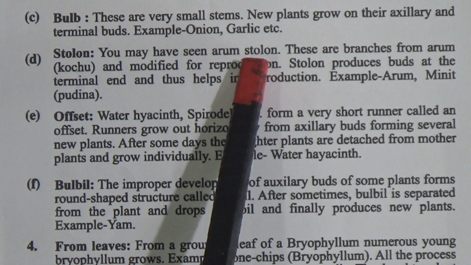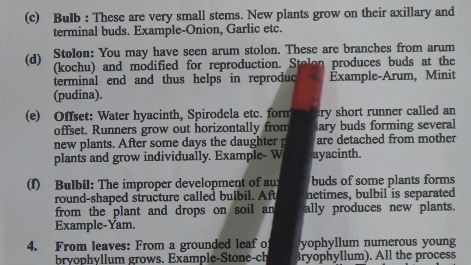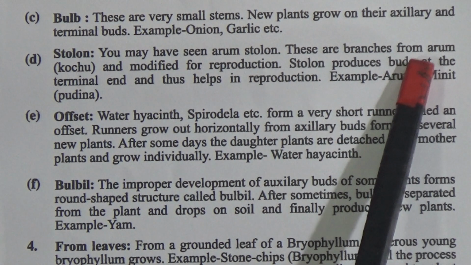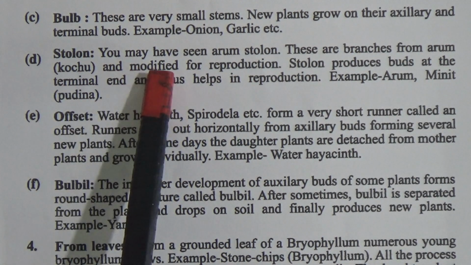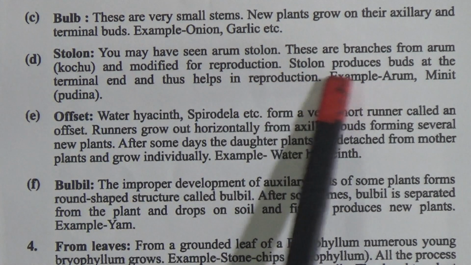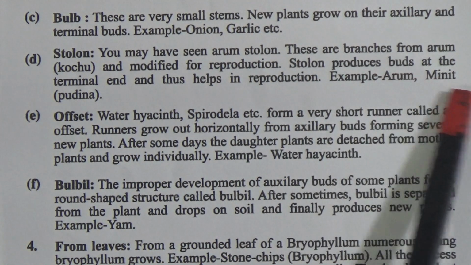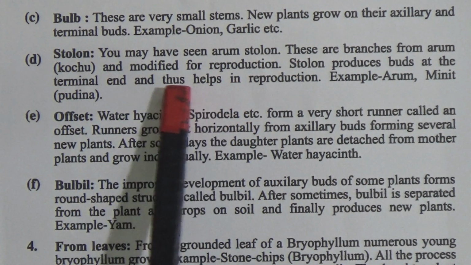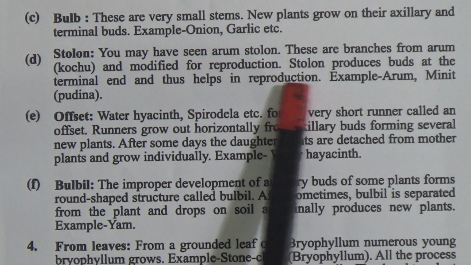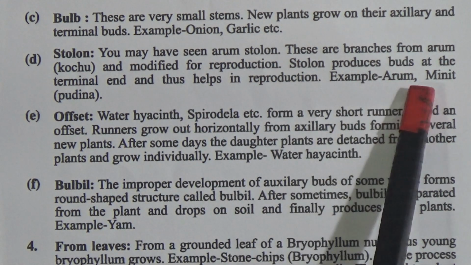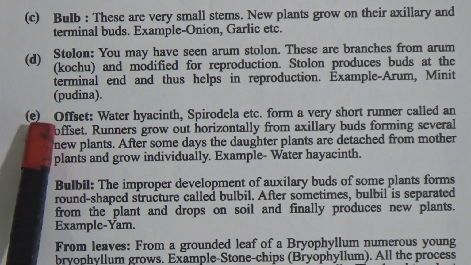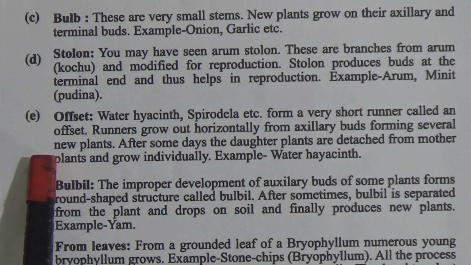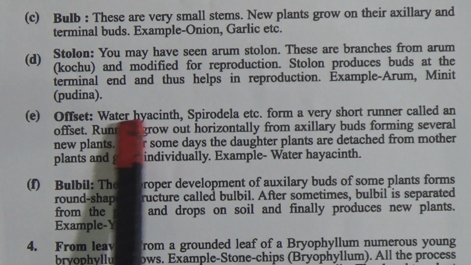In Bengali we call it loti, and these are branches from arum, and the modification for reproduction, the stolon, produces buds at the terminal end and that thus helps in reproduction. Example, arum, mint.